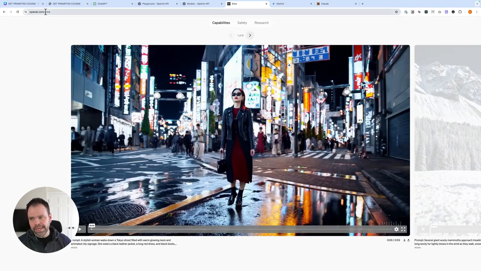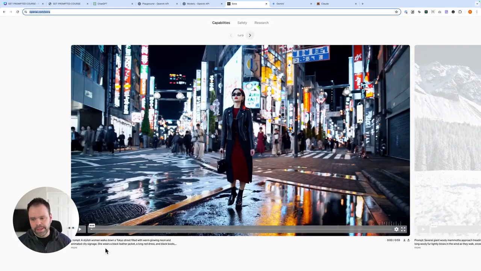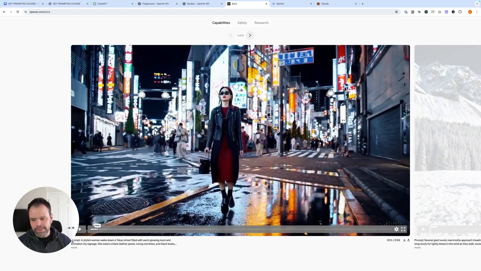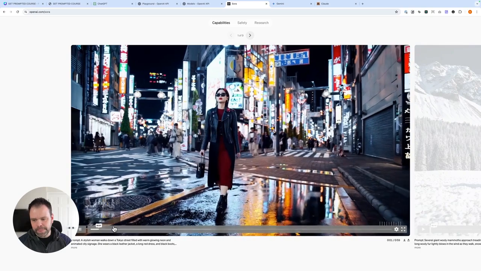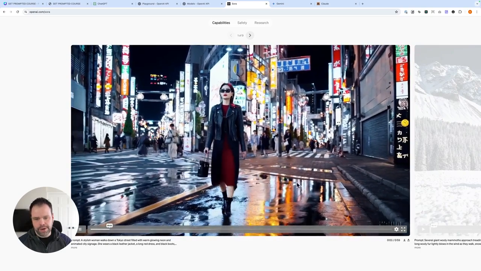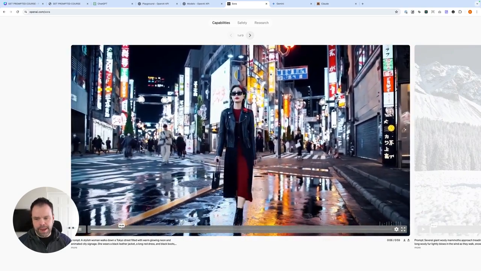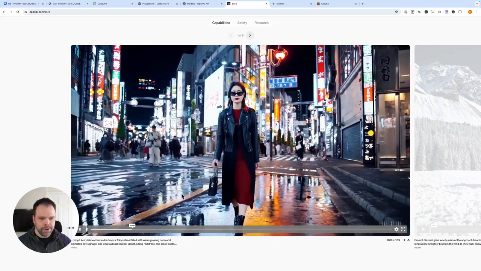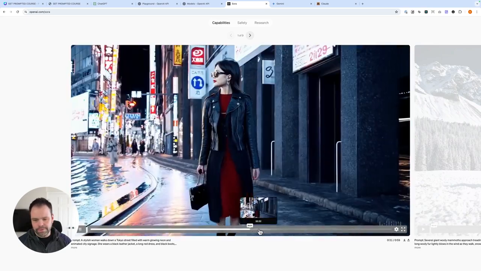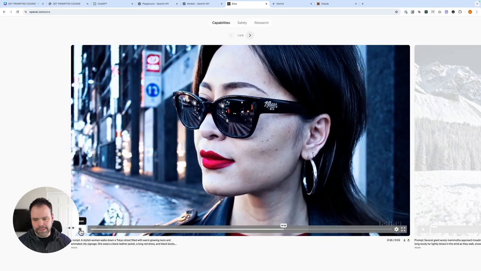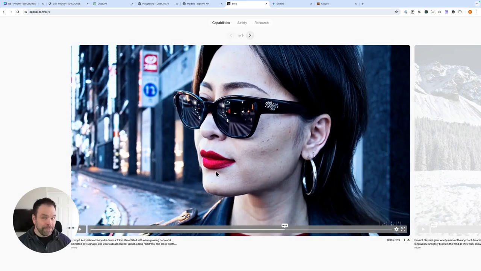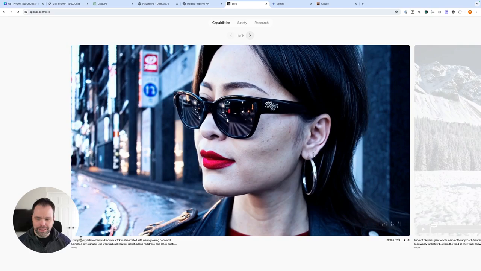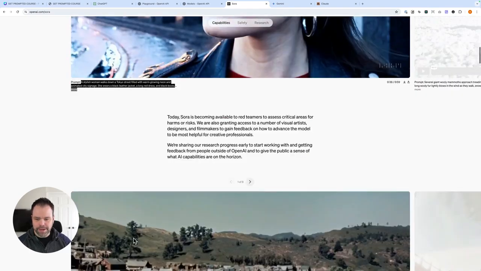It's openai.com/Sora. And check this out. This is insane. So this is down here. Here's the prompt. A stylish woman walks down a Tokyo street filled with warm glowing neon and animated city signage. So this is all generated with AI. If you watch the background, you can spot a couple glitches here or there, but this is all AI. And if we fast forward, look at that. That's not a real person. There's no real person out there that this is basing this on. This is literally just based from this prompt right here.